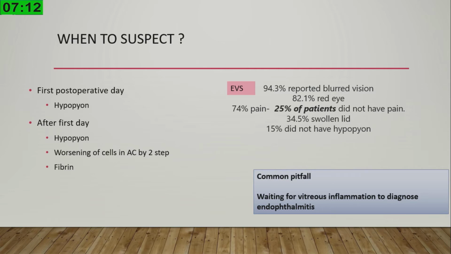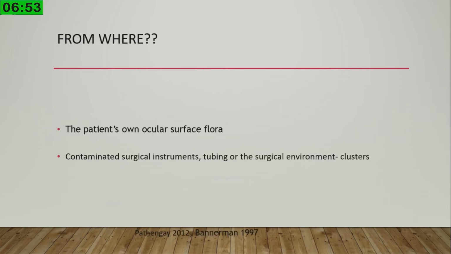You should remember that 15% of the cases in the EVS study did not have hypopyon. And one more common pitfall is waiting for vitreous inflammation to begin to diagnose endophthalmitis, because it starts in the anterior chamber. So you have to look at the anterior chamber, and if you see inflammation, it is better to err on the side of diagnosing endophthalmitis rather than missing an endophthalmitis.